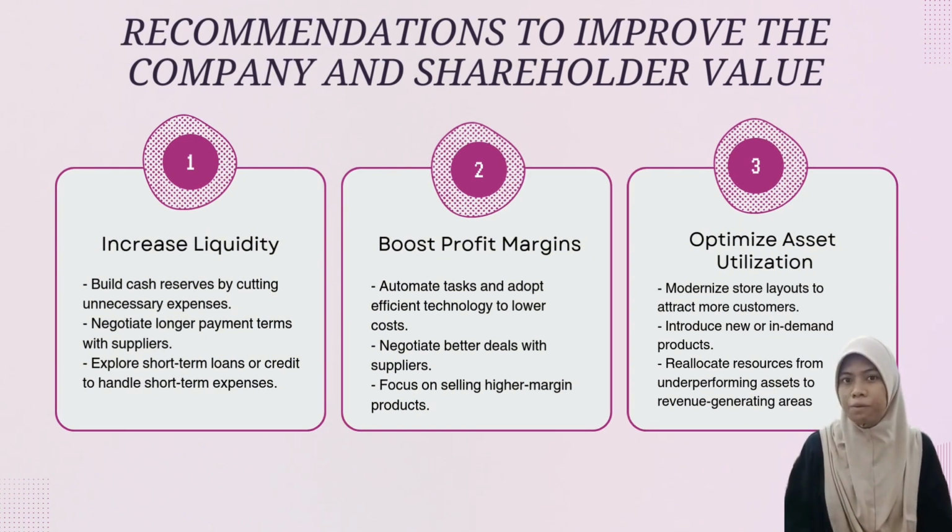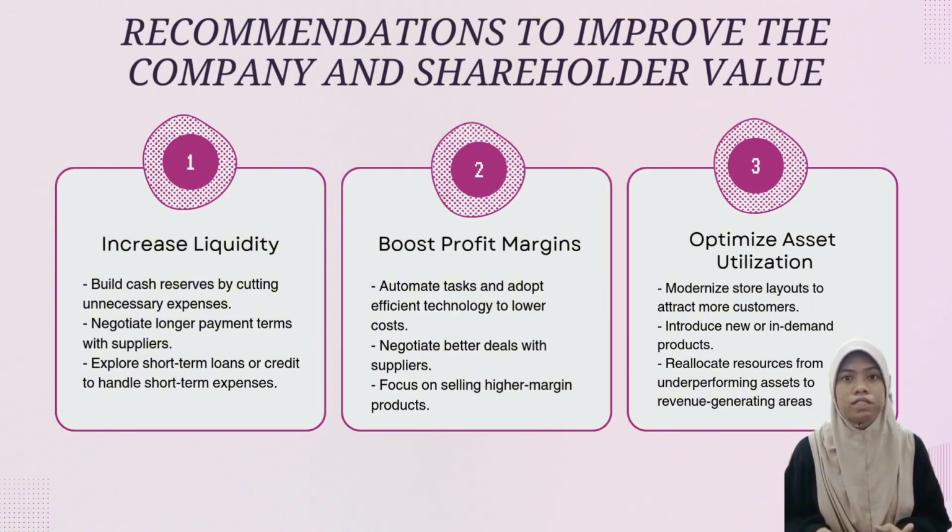The first one is improve liquidity. Aeon can increase its cash reserves by reducing unnecessary expenses and negotiating longer payment terms with suppliers. It could also explore short-term loans to handle immediate financial needs more effectively. The second one is boost profit margins. The company can lower costs by automating tasks and adopting more efficient technologies. Negotiating better deals with suppliers and focusing on high-margin products can also help enhance profitability.